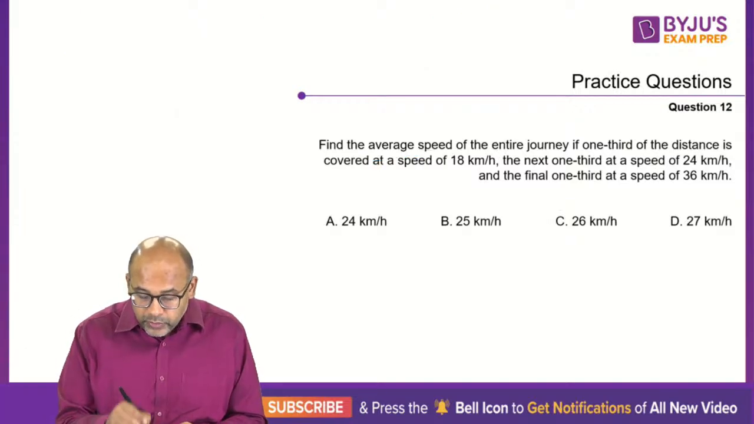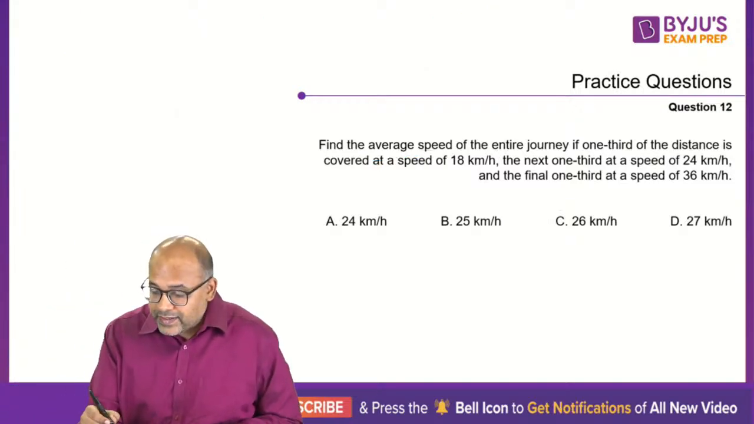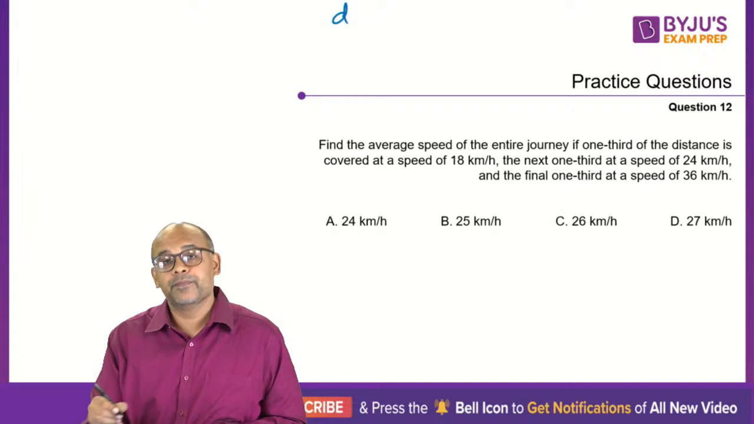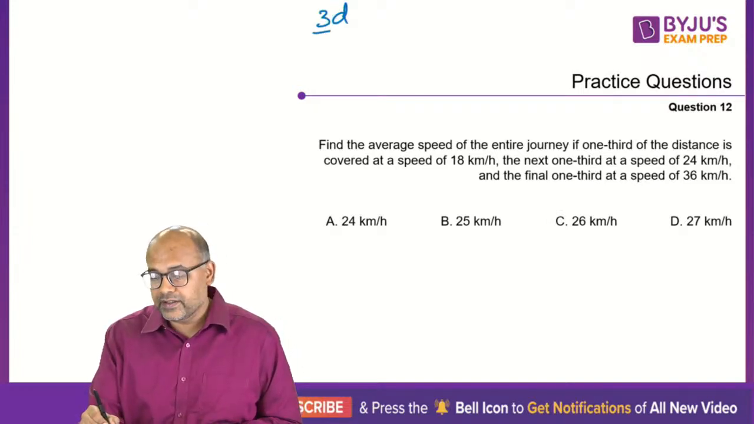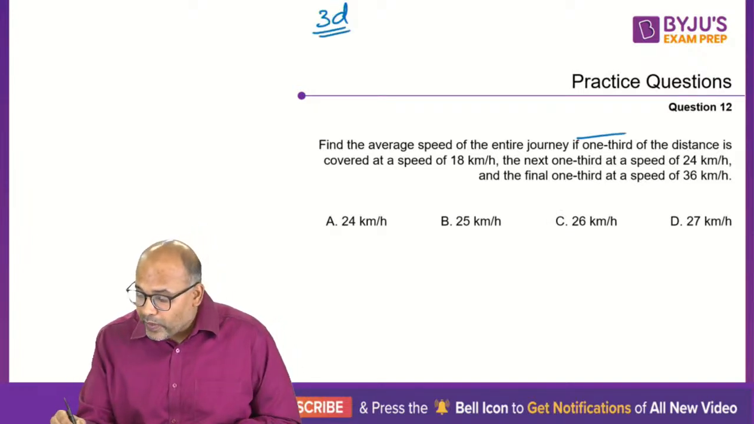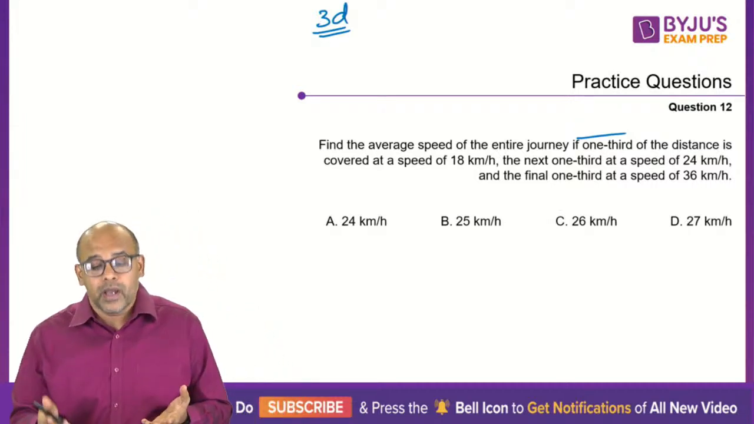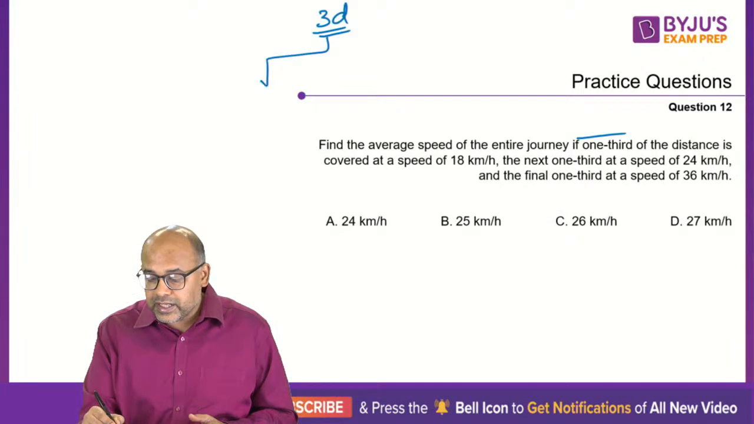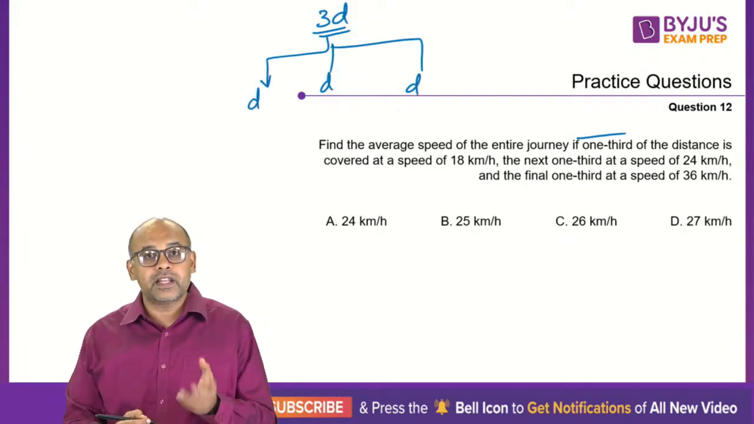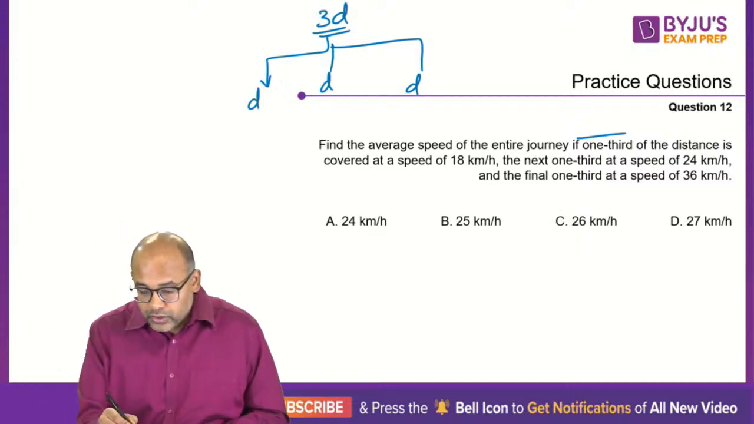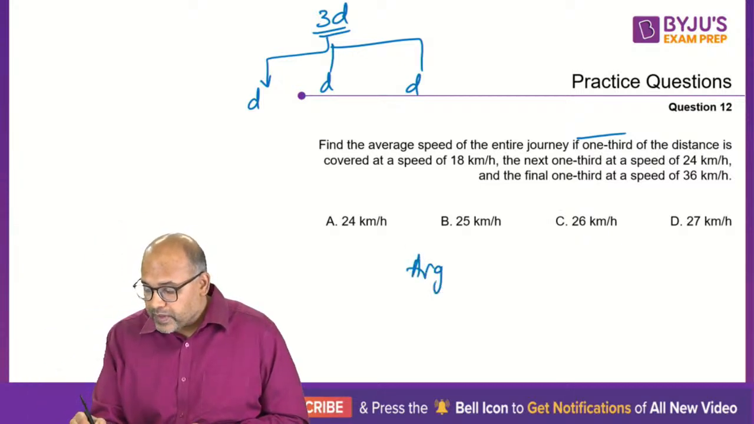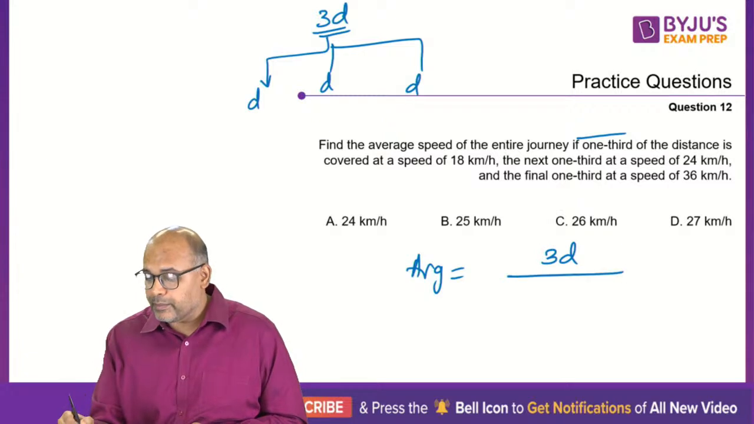Anyway, so how do we do this? What is the total distance traveled? Let us say the total distance is D. Or rather, I'll take it as 3D. Now, why do I take it as 3D? Because 1/3, 1/3, 1/3 is easy for me to divide. I can also take it as D and D by 3. But if I take it as 3D, then the 3 parts of the journey will be D, D and D. These are the 3 parts of the journey, right? So, total average speed is total distance, which is 3D, by